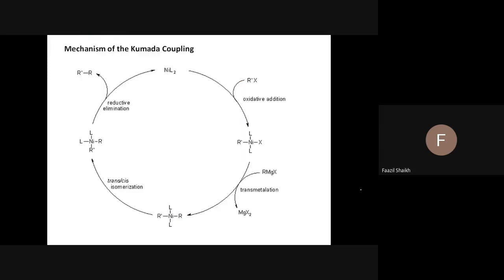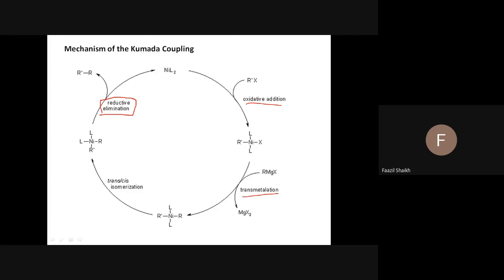We'll go first to the mechanism. Let us go for the nickel catalyst, and I will also put it for the palladium catalyst. First the nickel catalyst. You see nickel, which is coordinated with the ligand. As we know, there are three major steps: oxidative addition, transmetallation, and reductive elimination.